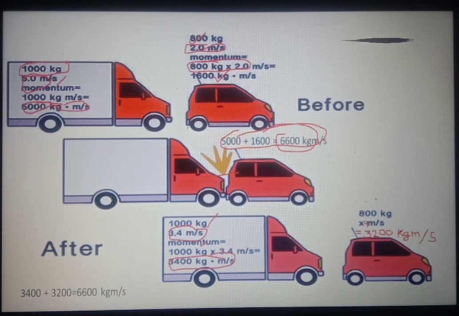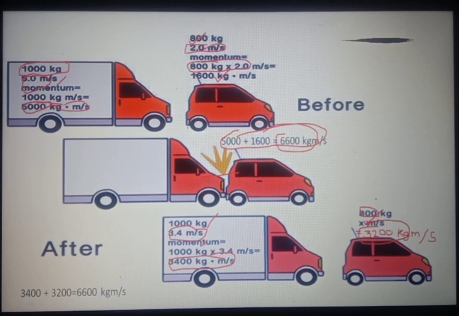And similarly, the car has mass 800 kilogram. After collision the velocity of the car increases. Earlier it was 2, now it becomes 4 meter per second. Now we will calculate the momentum of the car and it comes out to be 3200 kilogram meter per second. Again we will calculate the total momentum of truck and car.